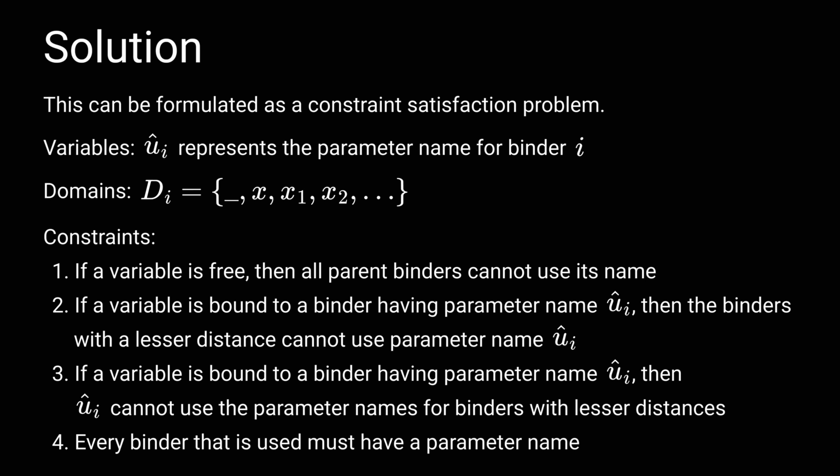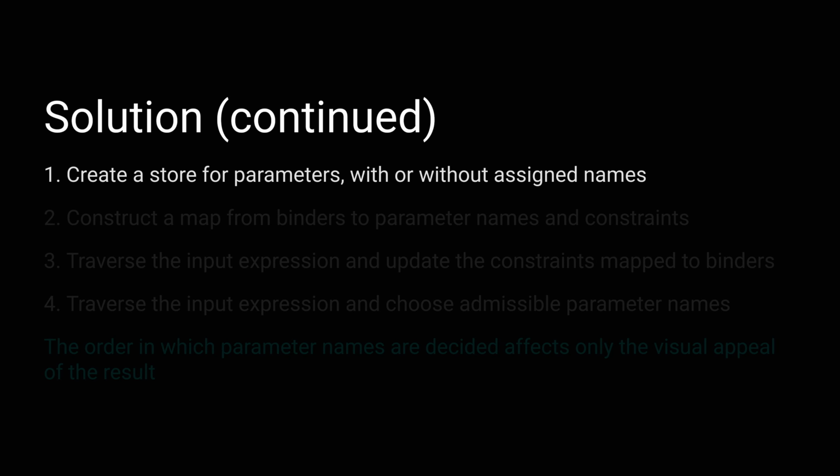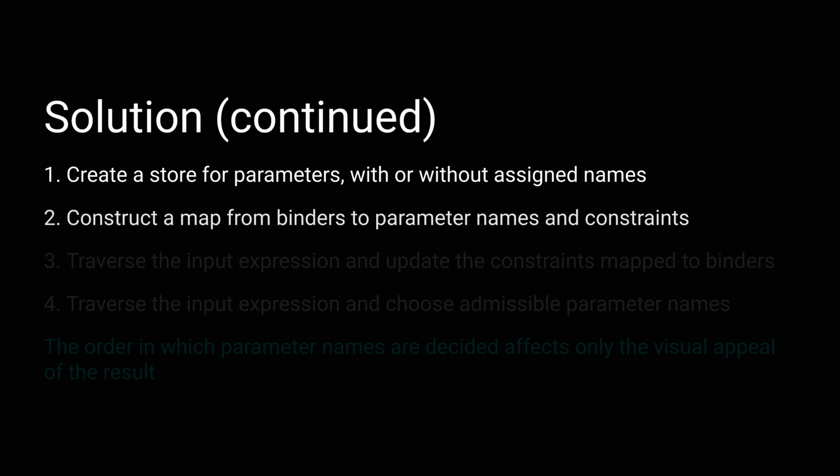To solve this constraint satisfaction problem, we'll proceed in 4 steps. First, we'll construct a store for parameters. These start off without assigned names. As we proceed with the algorithm, we'll assign names to those parameters if required. Next, we'll construct a map from binders to those parameters in the store along with constraints. Those constraints will be a Boolean flag denoting whether the parameter is used, along with a set of parameters whose names cannot be reused.